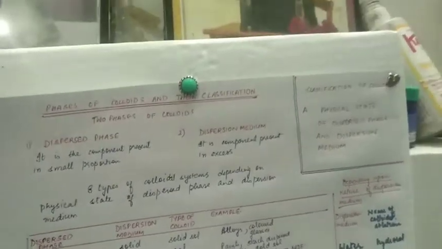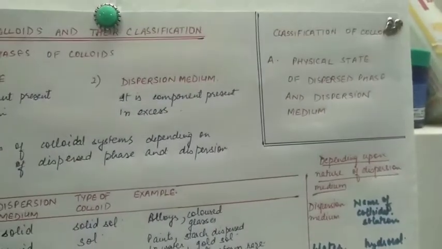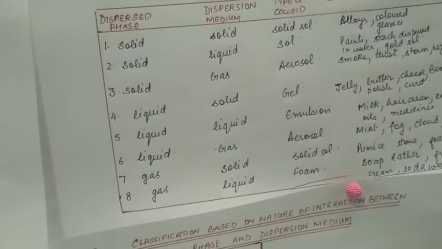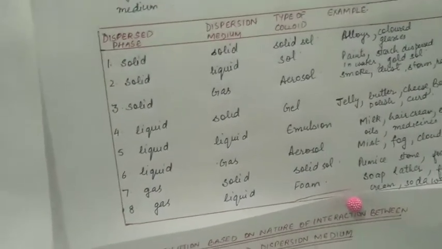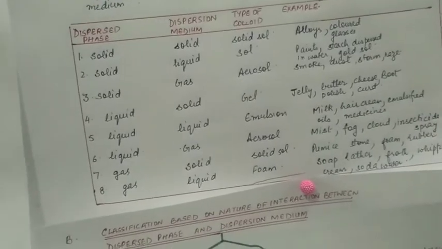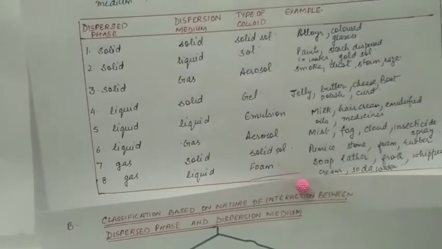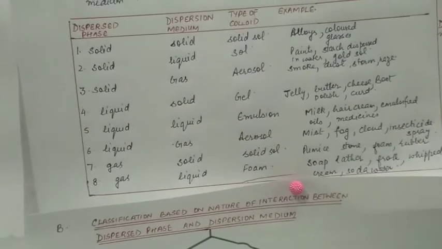You can classify different types of colloids under various factors. First is physical state of dispersed phase and dispersion medium. When the dispersed phase is solid and dispersion medium is solid, this kind of colloidal solution is called solid sol. Example, alloys and colored glasses.